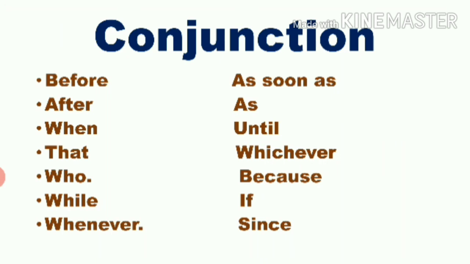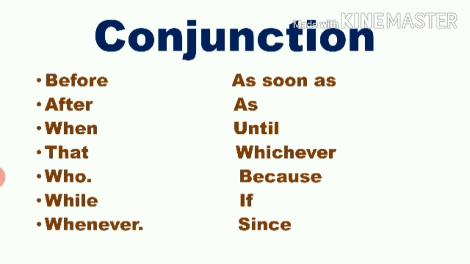These are some of the conjunctions used: before, after, when, that, who, while, whenever, as soon as, until, whichever, because, if, since, etc. These are the conjunctions or connectors we use to join a main clause and a subordinate clause.